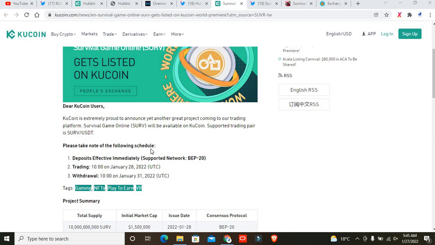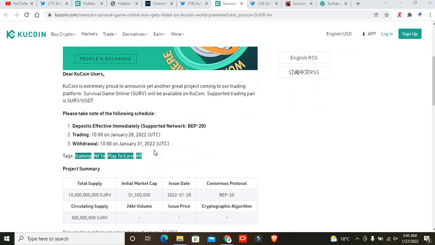And I want to give you some important schedule about this project. You can see right over here: deposit is effective immediately. The supported network is BEP20, so it means that they are working on Binance Smart Chain. The listing is on 28th January 2022, and withdrawal will be on 31 January 2022. It means that if you want to withdraw this project from one place to another, you will be able to withdraw it on 31 January.